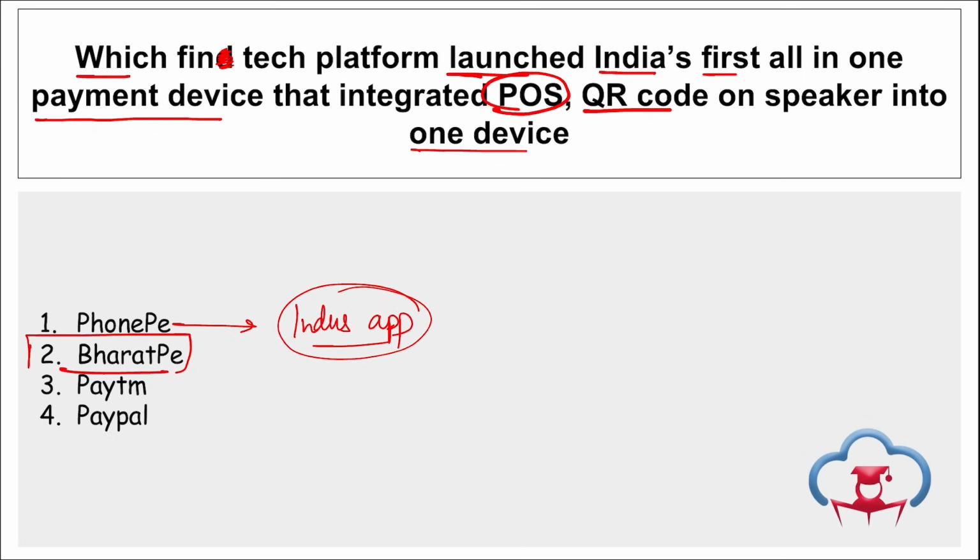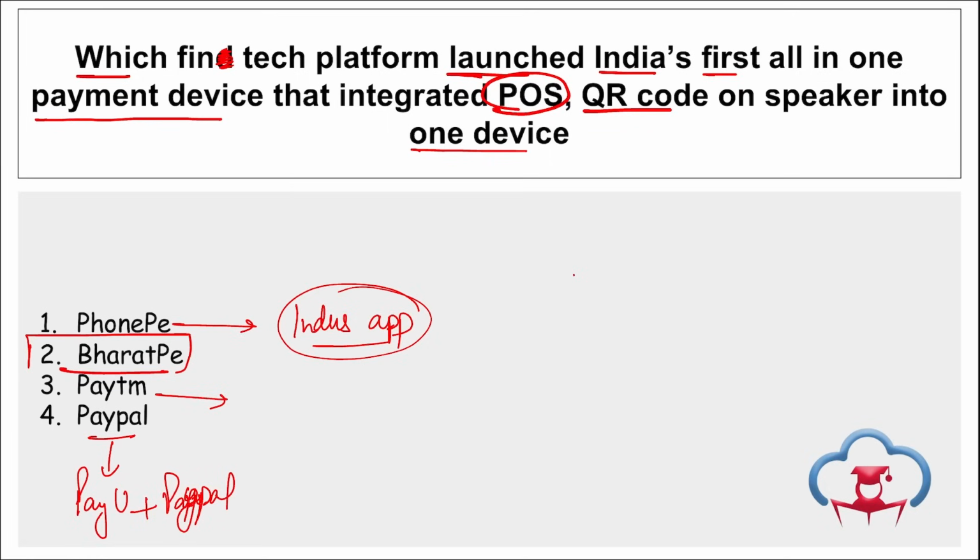It was launched by PhonePe in order to cater with the monopoly of Google Play Store. Then Paytm, RBI has allowed Paytm to migrate UPI payment businesses to other banks. And if we talk about PayPal, remember PayU partnered with PayPal to enhance the cross-border payments for the Indian merchants. Right? Take a note of this.